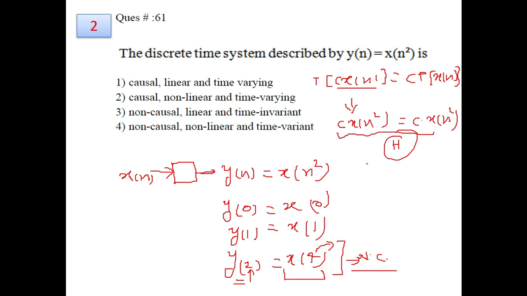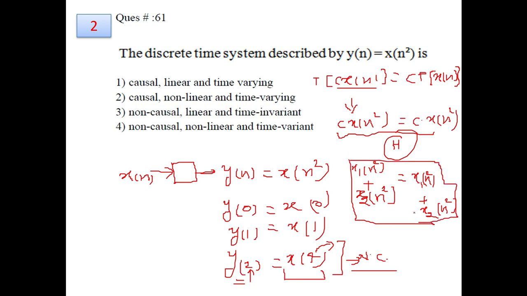Also, to test additivity, if you give one input as x1(n), it will result in x1 of n square. Another input given is x2(n), it will result in x2 of n square. If you sum them, and if you give the input as the combined input, then also it will result in the same output. So this relation gives you the additivity property. So the system is linear, and the system is non-causal.